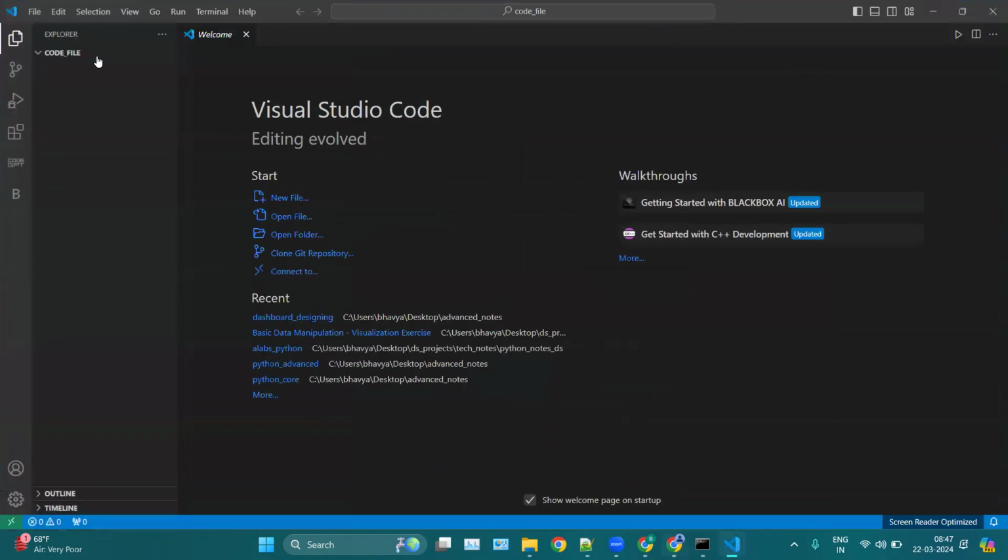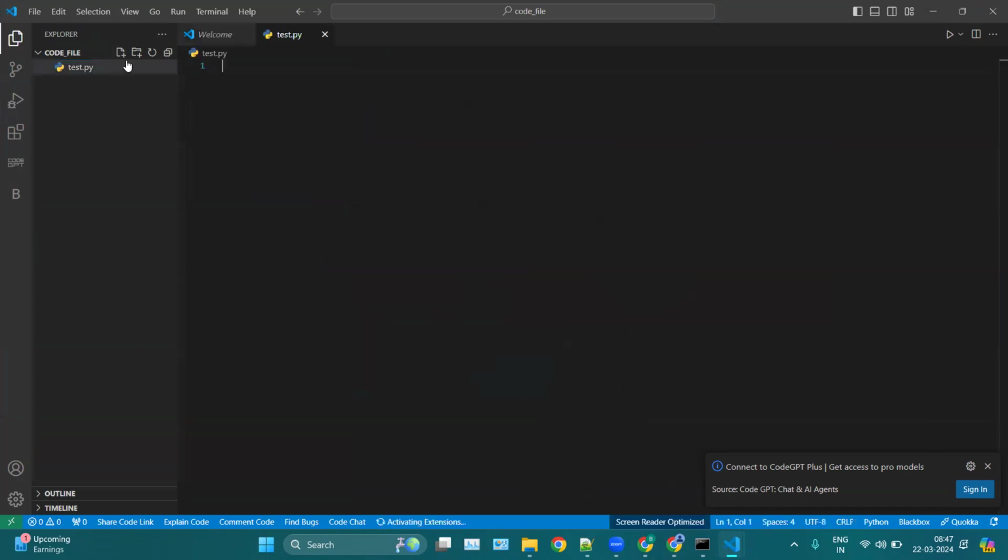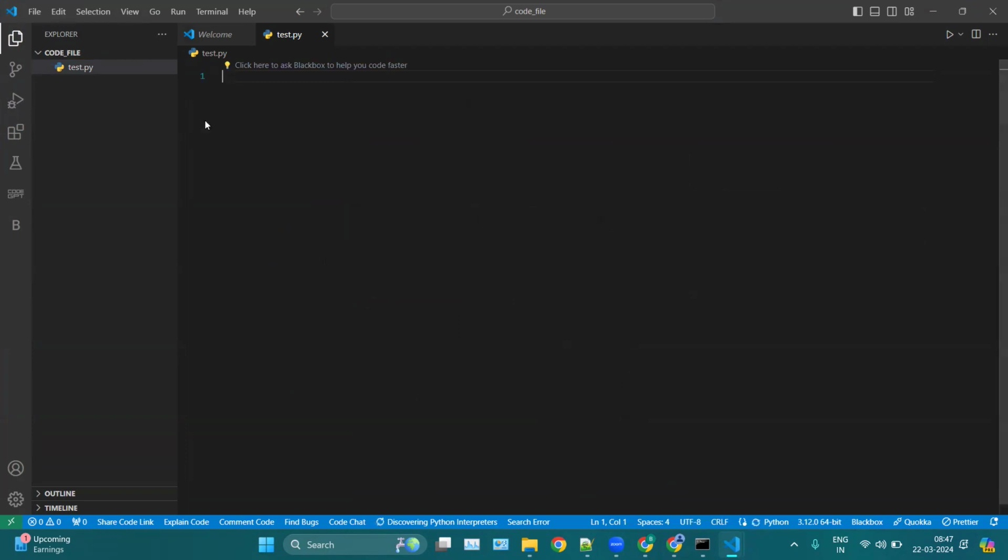Now you can see this folder here, code_file. Here you can click on this option, which is for creating a new file inside a folder. This one is for creating a new folder inside a folder. So here you can click on New File and name the file, let's say test.py. Okay, .py is the extension of Python. And here you can see your file has been created.